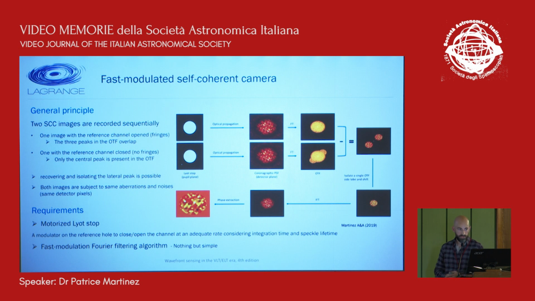So how would that be possible? That would be possible with the fast modulated self-coherent camera. So the idea is very, very simple. Indeed, you take almost simultaneously two images with a motorized Lyot stop, where a modulator on the reference hole closes and opens the reference channel at a high rate, which means that you almost simultaneously record two images, one SCC image with fringes, one SCC image without fringes. And when you apply the Fourier filtering algorithm to these two images, one of the two images won't get any lateral peak because there is no fringe in this image because there is no reference channel here. So you just get the central peak.